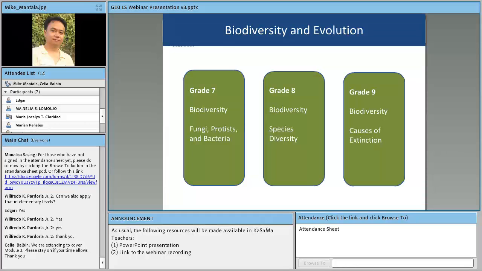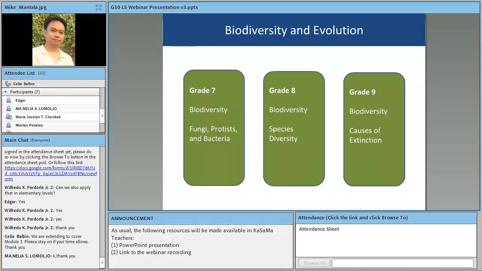In grade 7, the students will learn about biodiversity of cells in plants, animals, humans, and in other living things like bacteria, fungi, and protists. No? And in grade 8, they learn about the species from the simplest to the most complex of these species. Okay. And in grade 9, they will learn again that species or organisms that exist can change over time, even go extinct due to environmental changes. And then this will lead us to the different concepts that they will learn in grade 10.